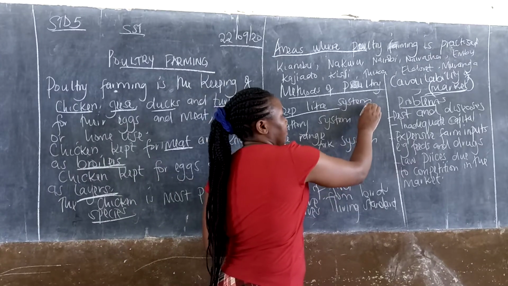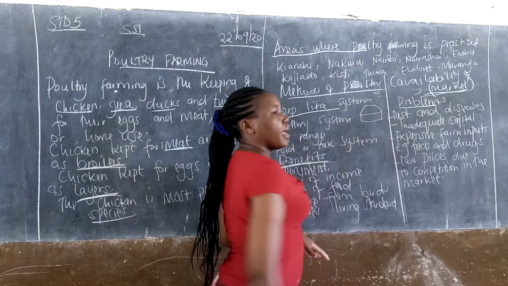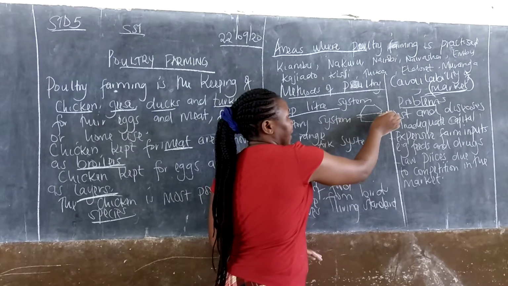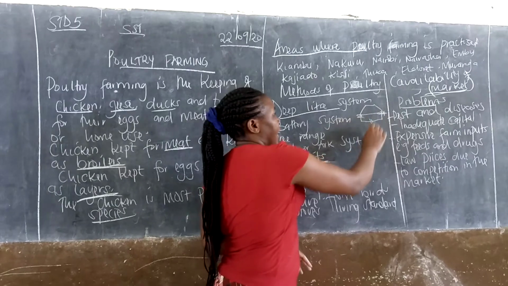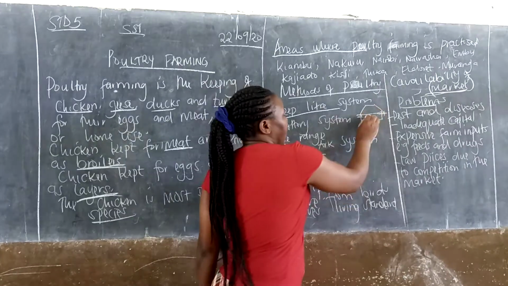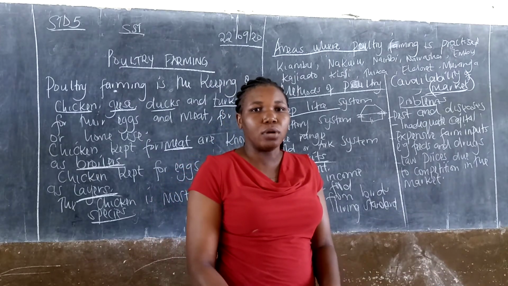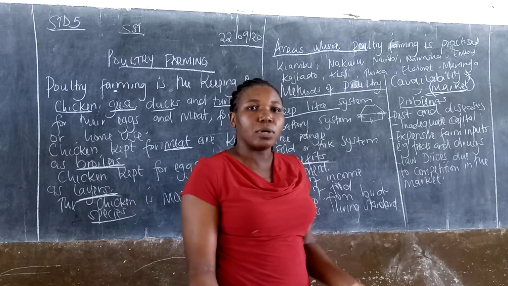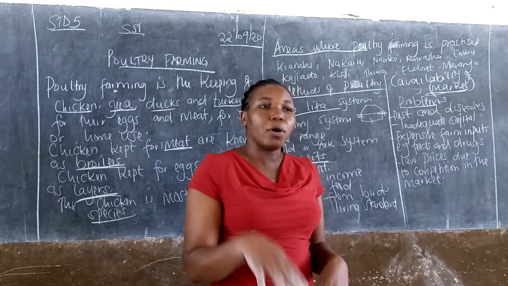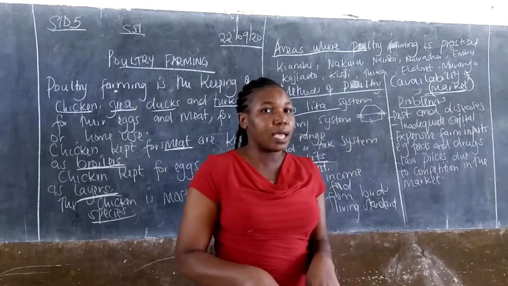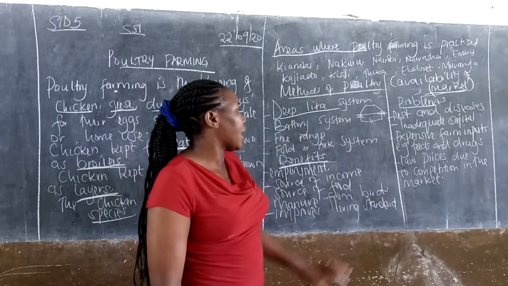A house like this, maybe this is our house. Then there must be ventilation. Maybe there is wire mesh along up here. There is ventilation, the door. So these chicken are all just placed there. They just put maybe sawdust down there for them to lay eggs. The owner brings water and food inside the house, so they don't go out. That is what is known as deep litter system.